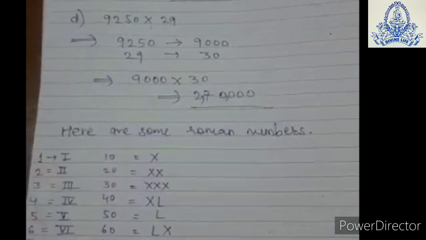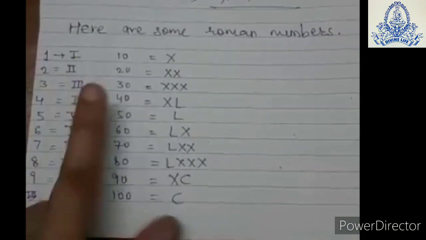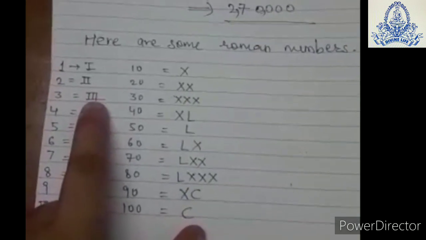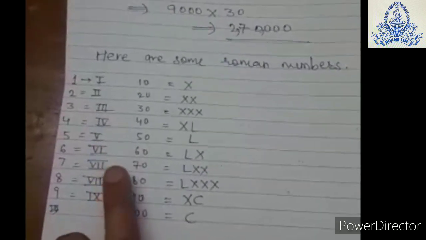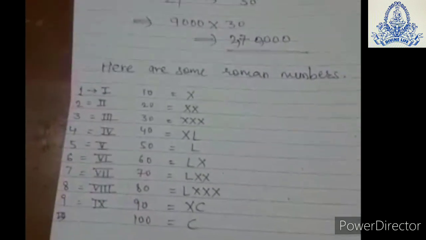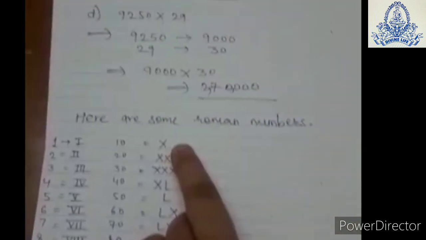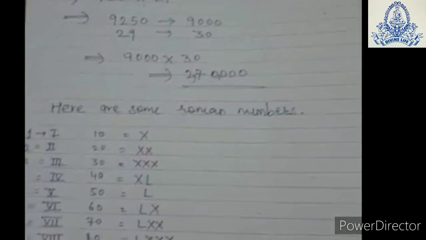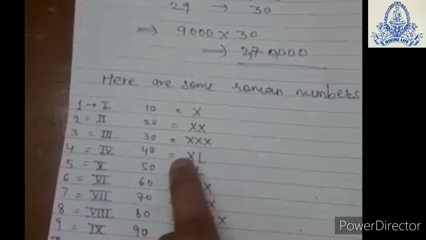Now see, here are some Roman numbers. You just have to see and keep in mind, 1 is represented as this, 2 is represented as this, 3 is represented like this, 4 is represented like this, 5, 6, 7, 8, 9. Up to 9 we all know how it is represented. Up to 10 we know how it is represented. 10 is represented just like X. See 20. 20 is represented XX. 30 is represented XXX. 40 is represented XL.